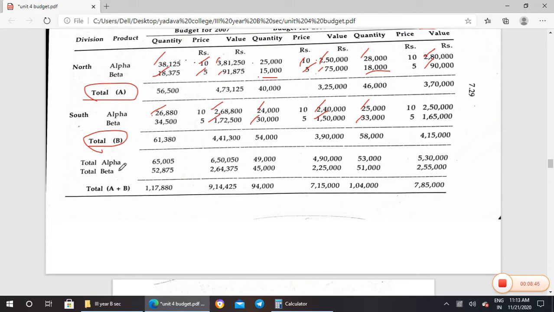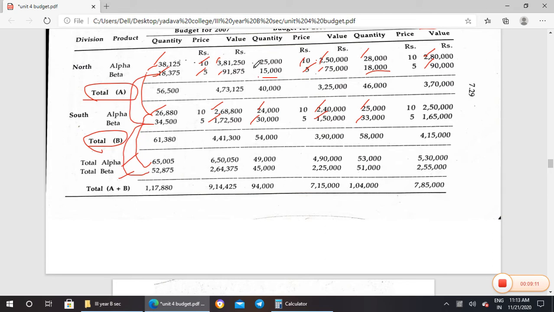When we add the total of Alpha A and B, that is North and South added, you will get 65,005. When we add Beta and South Beta, you will get 52,875.